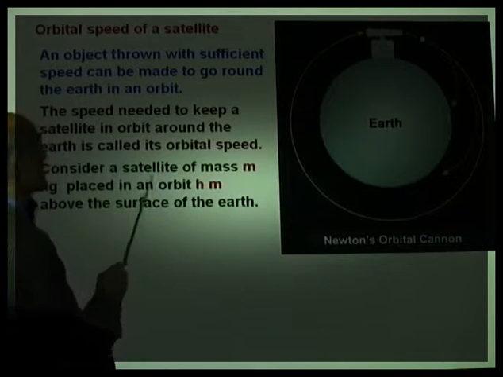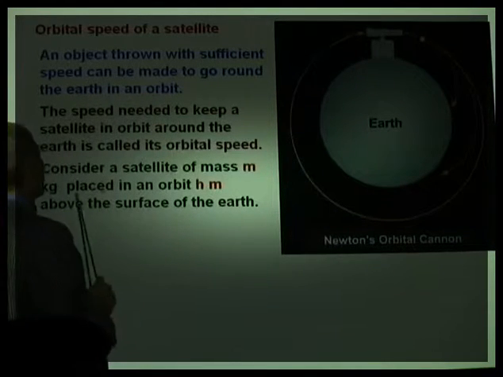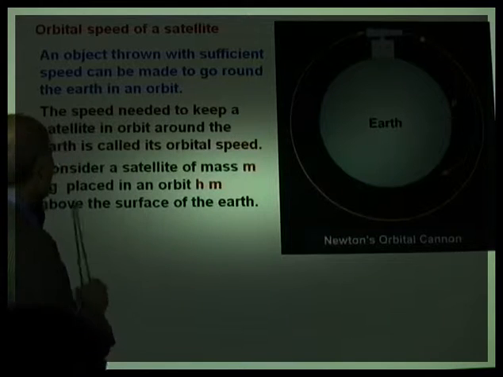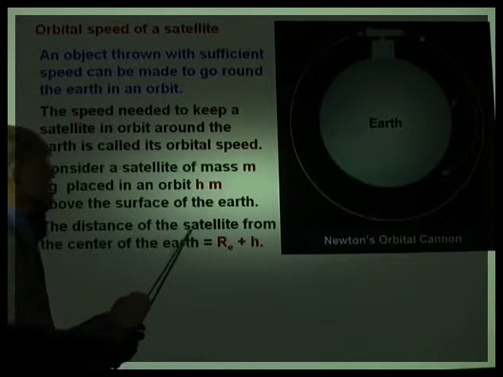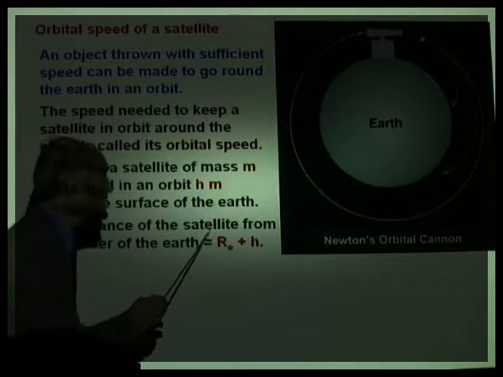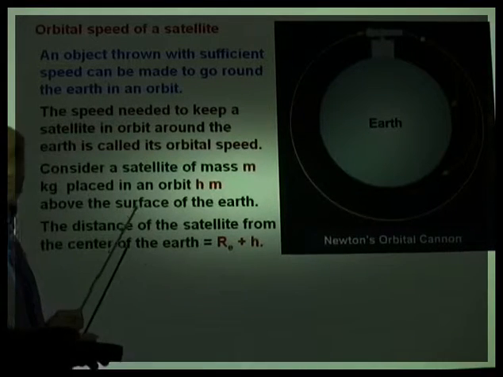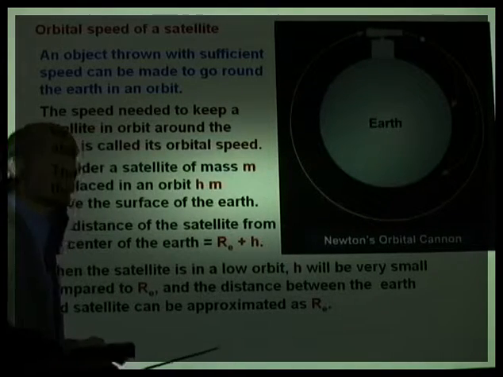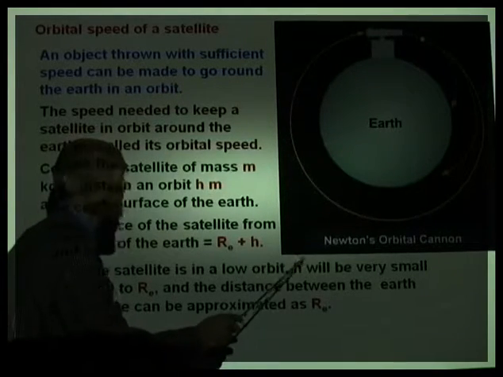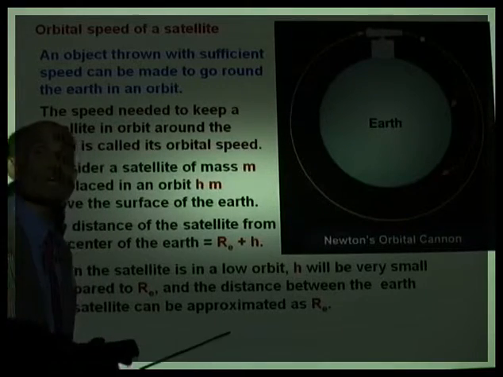Now consider a satellite of mass m placed in an orbit h meter above the surface of the Earth. The distance of the satellite from the Earth will be radius of the Earth plus h. That's no problem there. When the satellite is in a low orbit, we're going to make an approximation here: this h will be very small compared to the radius of the Earth.